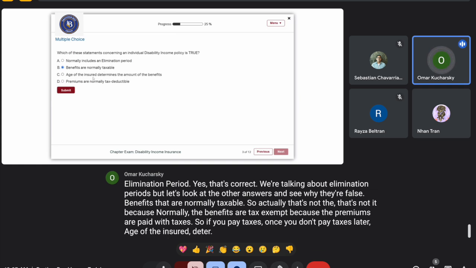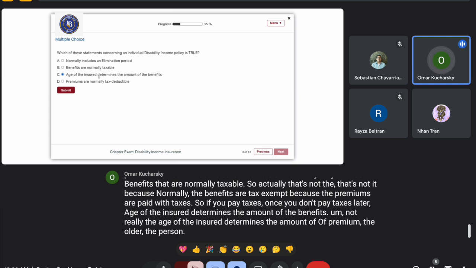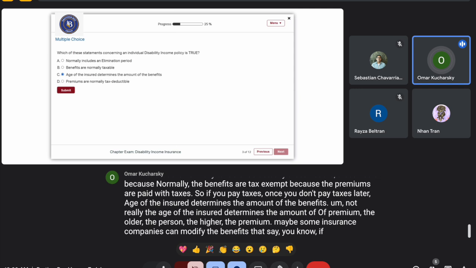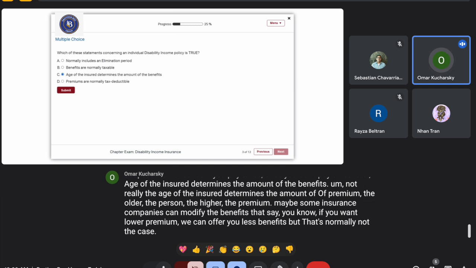Age of the insured determines the amount of the benefits. Not really. The age of the insured determines the amount of premium. The older the person, the higher the premium. Maybe some insurance companies can modify benefits, saying if you want a lower premium, we can offer you fewer benefits, but that's normally not the case.